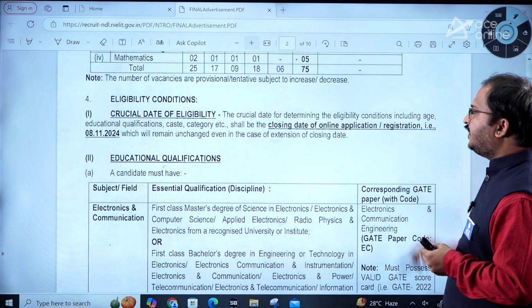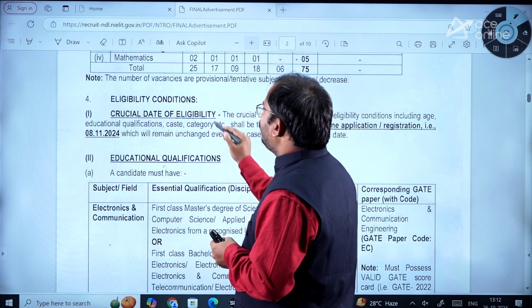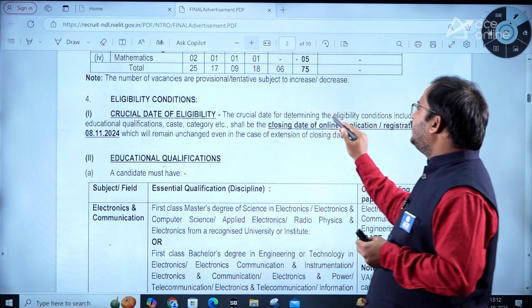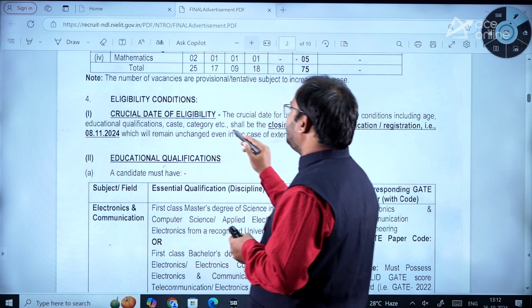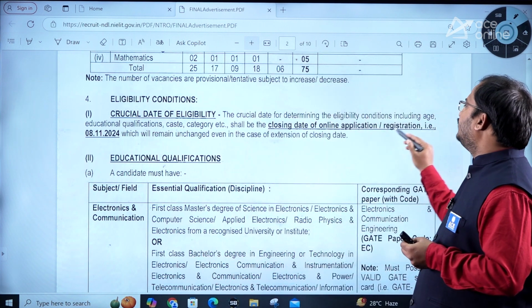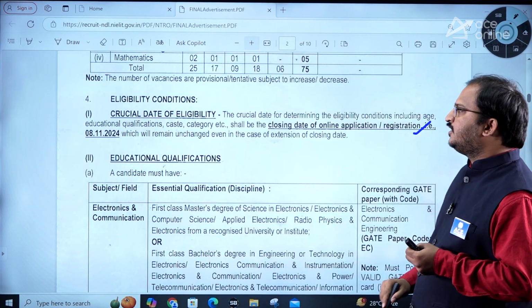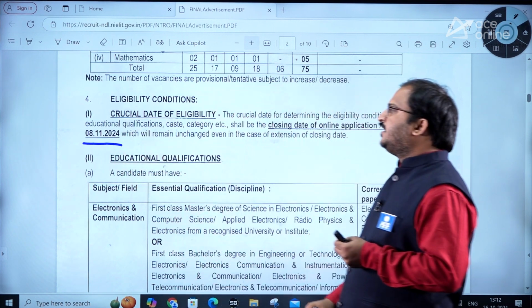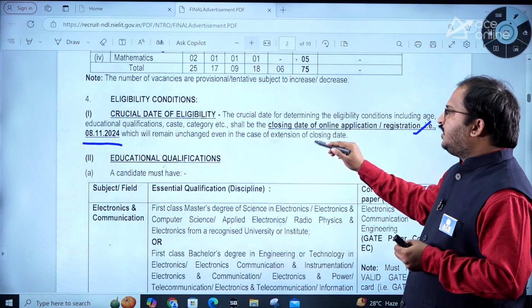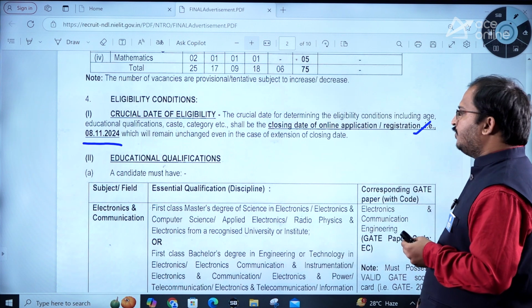So this is an important parameter, dear students. Crucial date of eligibility. The crucial date for determining the eligibility conditions, including age, educational qualifications, caste category, shall be the closing date of the online application registration form. So the closing date of the form is 8th November 2024, which will remain unchanged. So try to remember this.